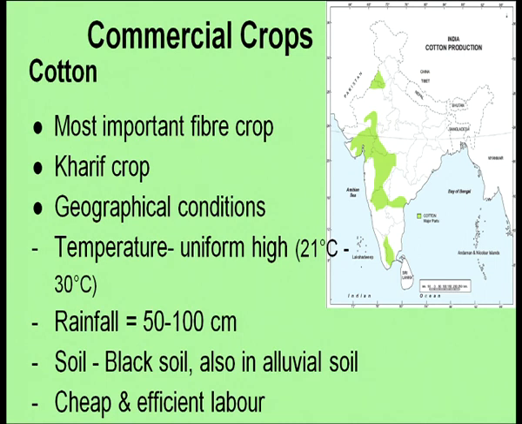That means it does not require lots of rainfall, so it can be grown in drier parts also. The type of soil which is required is black soil, and black soil is very commonly known as cotton soil. Black soil is the most important type of soil where cotton is grown, and in alluvial soil also cotton can be grown.